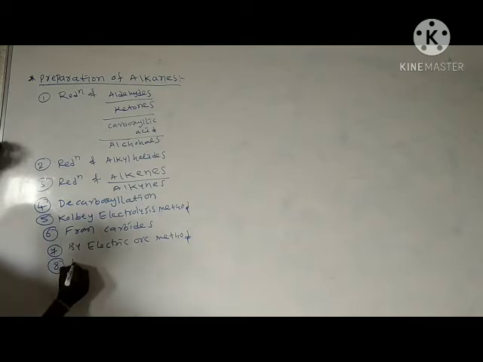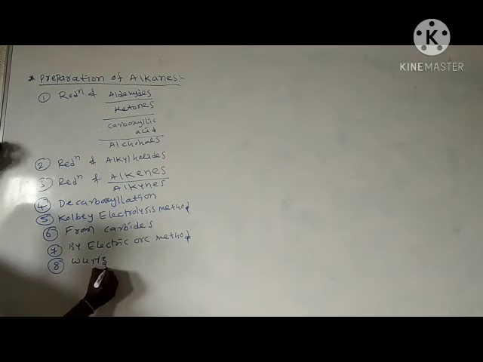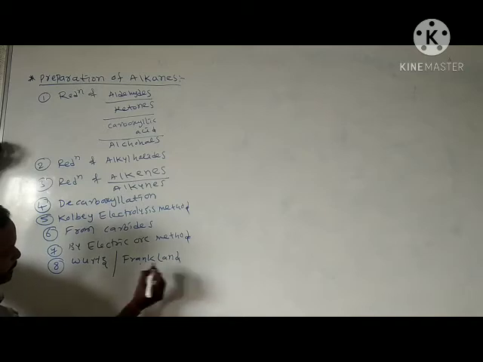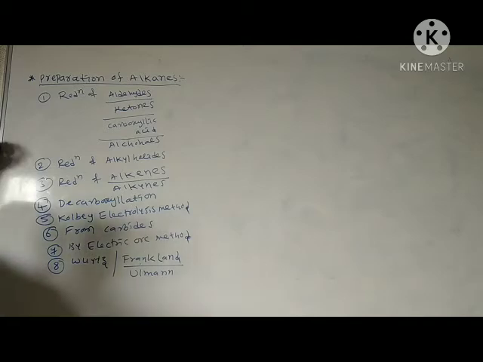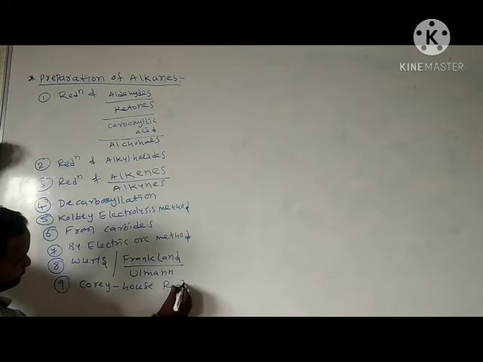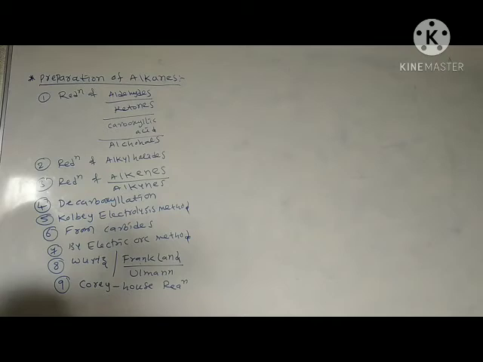We prepare alkanes from carbides by the electric arc method. Then by using the Wurtz reaction, Frankland reaction, or Ullmann reaction. Next, Corey-House reaction. By using all these reactions, we prepare the alkanes.